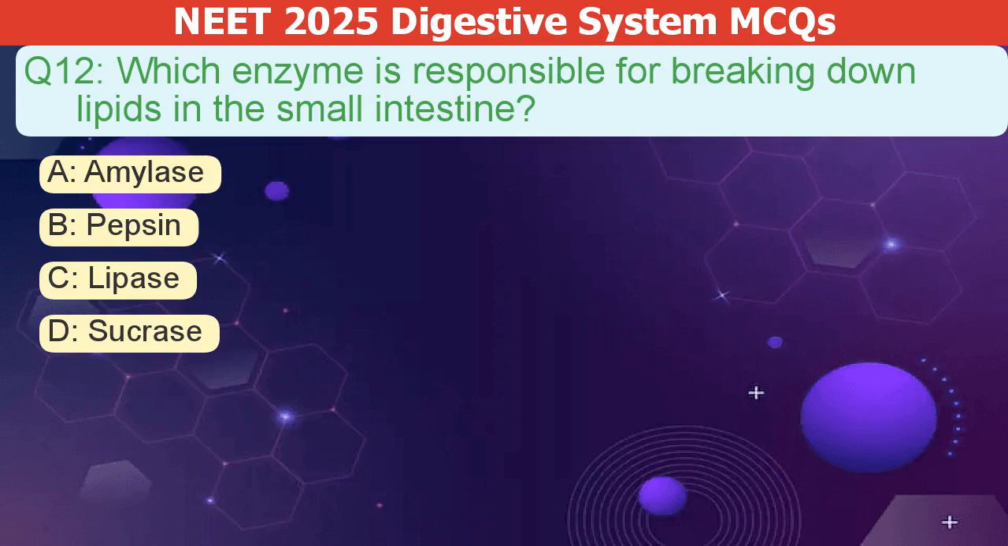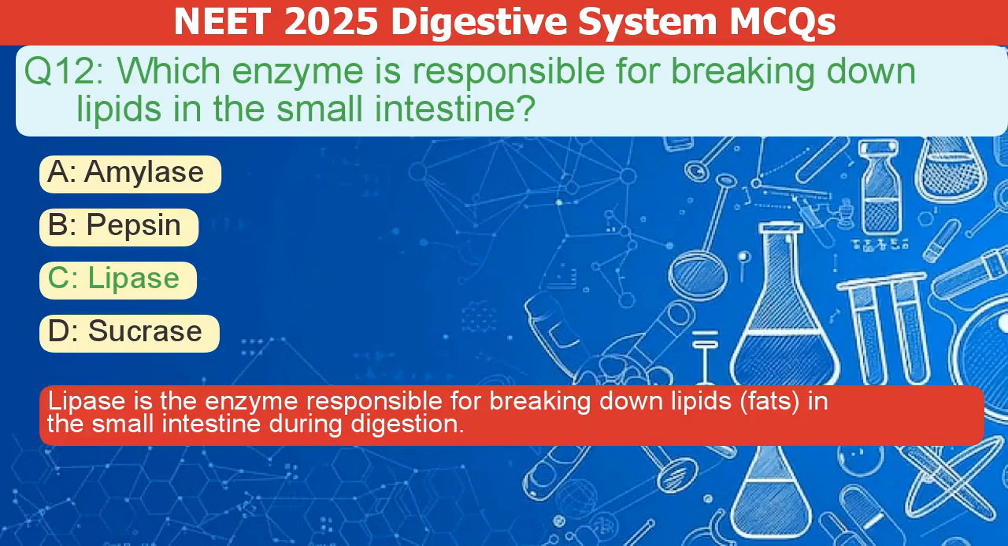Which enzyme breaks down lipids in the small intestine? A. Amylase. B. Pepsin. C. Lipase. D. Sucrase. The correct answer is C. Lipase is the enzyme responsible for breaking down lipids, or fats, in the small intestine during digestion.